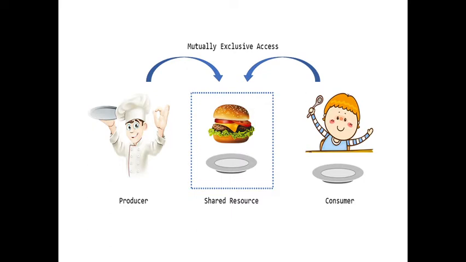If you know about barbecue, unlimited food is provided there. If you pay some 1,000 rupees, you can eat anything and you will be given unlimited food items.